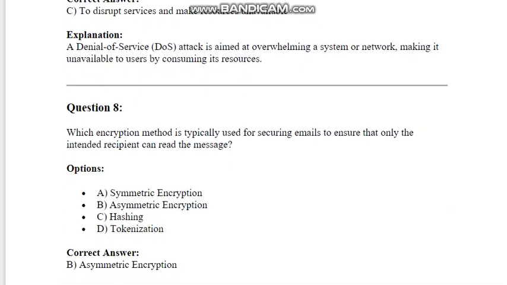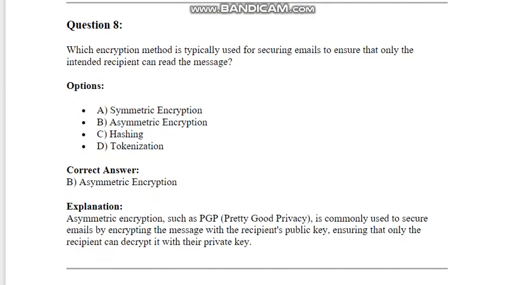Question 8. Which encryption method is typically used for securing emails to ensure that only the intended recipient can read the message? Options: A. Symmetric encryption. B. Asymmetric encryption. C. Hashing. D. Tokenization. Correct answer: B. Asymmetric encryption. Explanation: Asymmetric encryption, such as PGP, Pretty Good Privacy, is commonly used to secure emails by encrypting the message with the recipient's public key, ensuring that only the recipient can decrypt it with their private key.